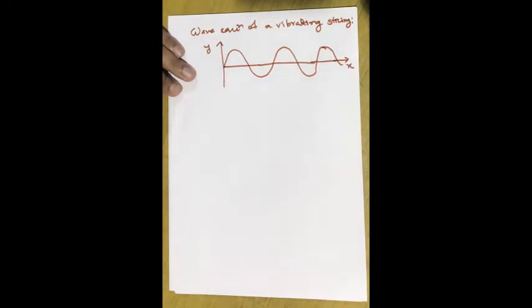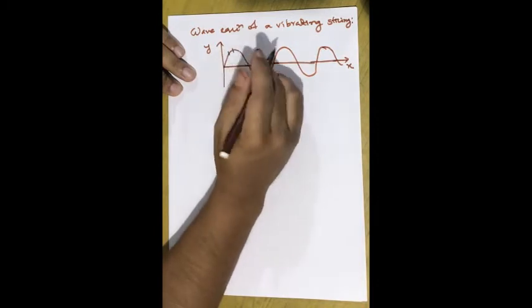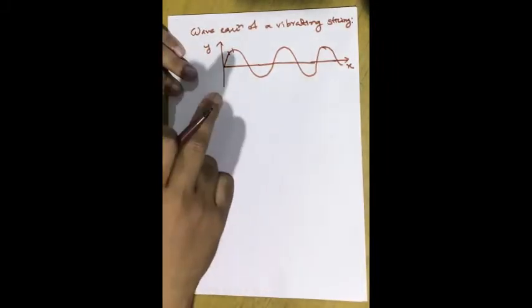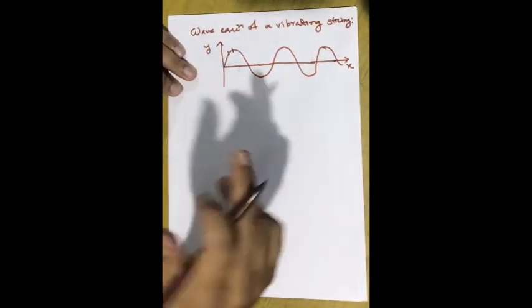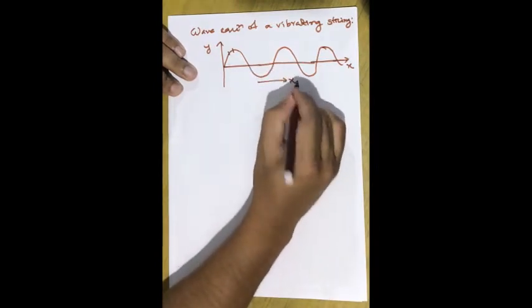Now, as I have told you, this vibration of a string is a transverse wave. That means the displacement of any length element of the string will be in a direction perpendicular to the propagation of the wave. Suppose the string wave is propagating in the x direction.